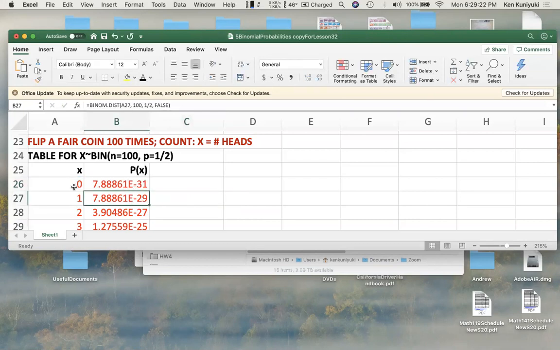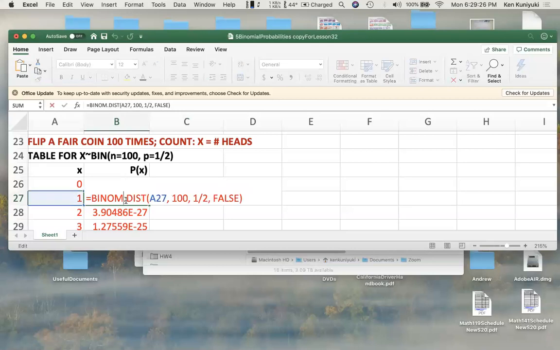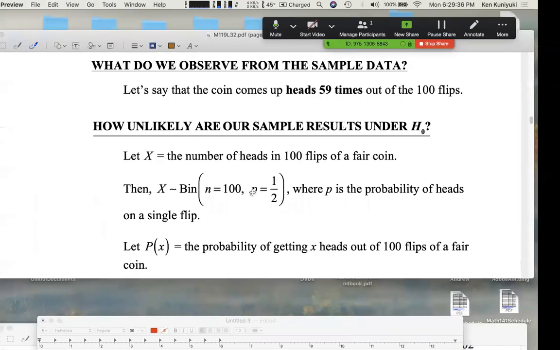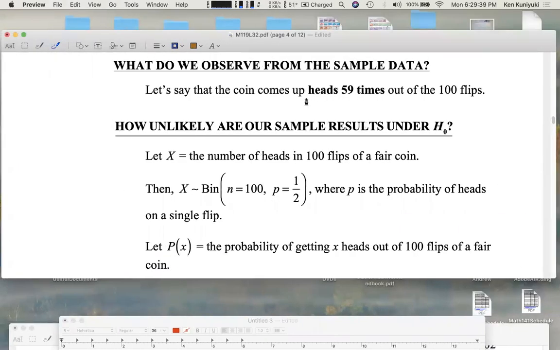These are very tiny, right? The probability you get no heads or exactly one head, very, very tiny. For example, this here is about 8 times 10 to the negative 31st. But here's the thing. We're asking about 59 heads. We actually got 59 heads out of 100 flips.